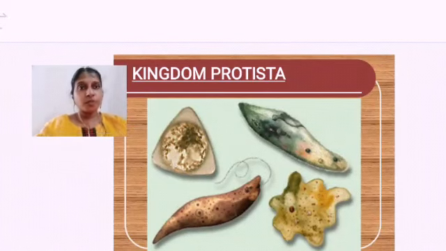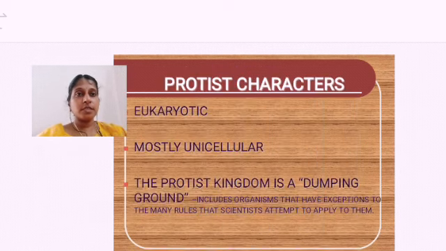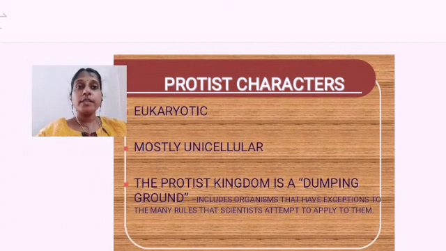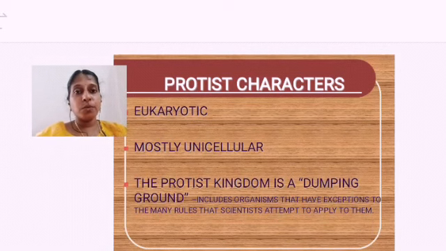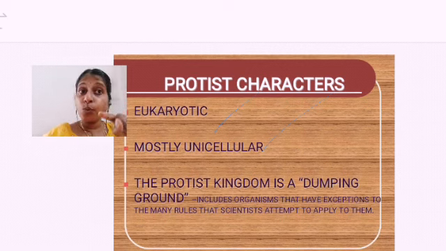Yes, so the second kingdom we are going to discuss is Kingdom Protista. Moving on to this Kingdom Protista, the first thing is the characteristics of Protista. What are the different characteristics of Kingdom Protista? First, they are eukaryotic in nature. What do you mean by the term eukaryotic? It means they have a nuclear membrane. Okay, and the Protistans are mostly unicellular organisms. What is the difference between Monera and Protista then? Protista is unicellular, Monera is also unicellular, but Monera is prokaryotic and the Protistans are eukaryotic, which means they have a nuclear membrane, a well-defined nucleus.